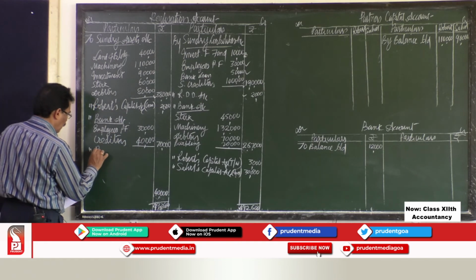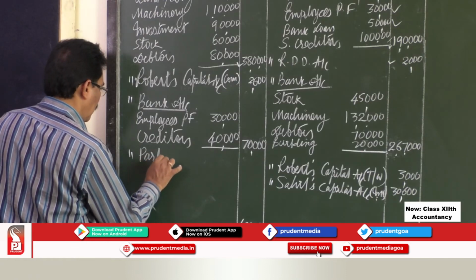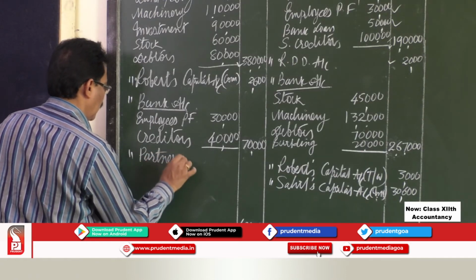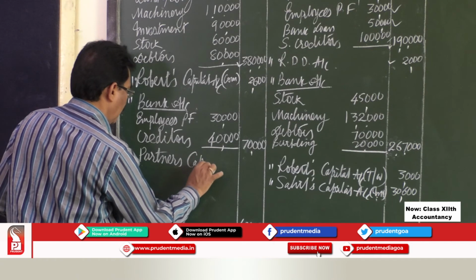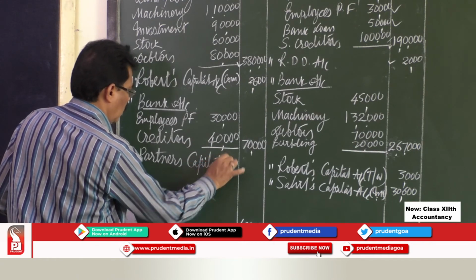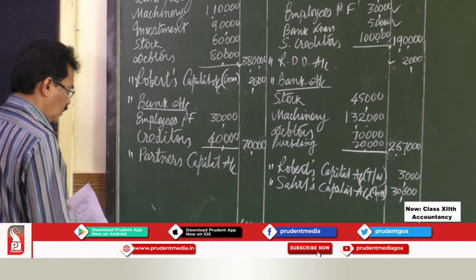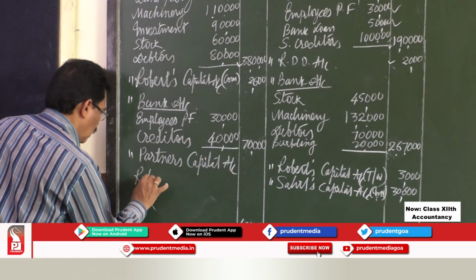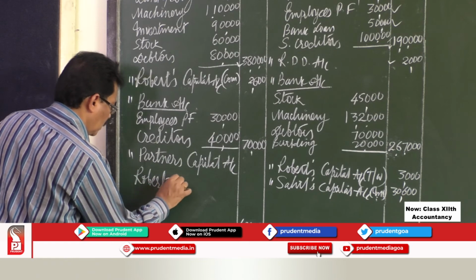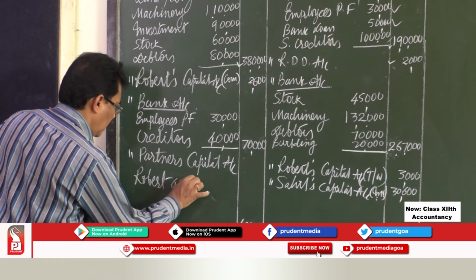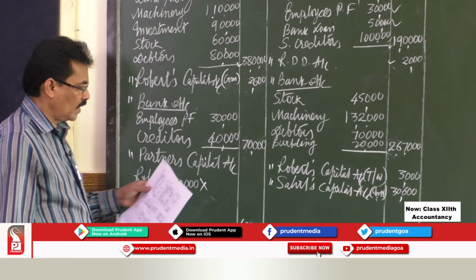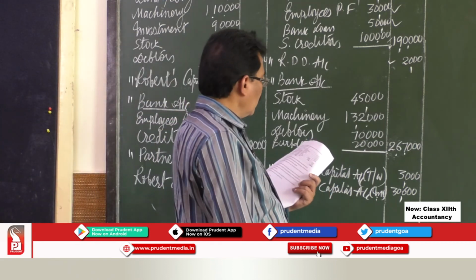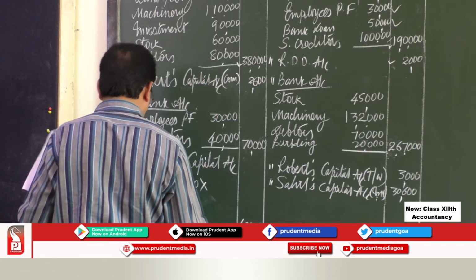So to partners' capital account. Partners are Robert and Sahil. Out of 40,000 profit, they are sharing profit and losses in the ratio of 3:2.